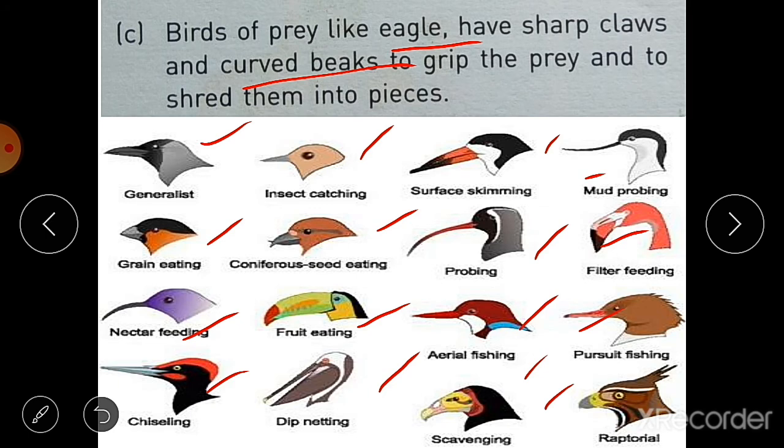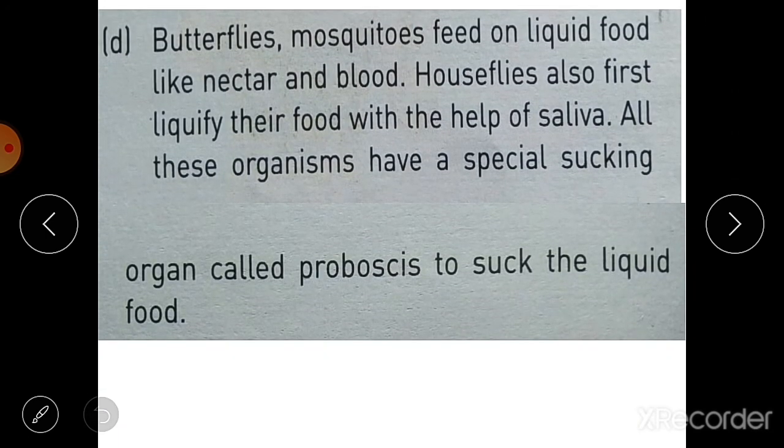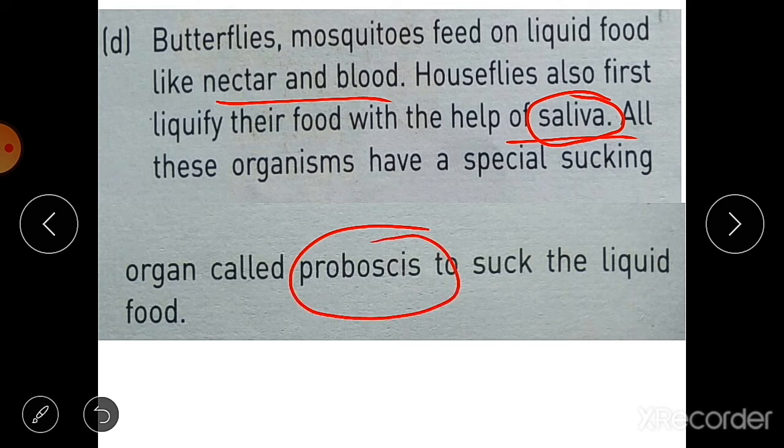Okay, what food they eat. Then next we have butterflies and mosquitoes. These feed on liquid food like nectar and blood. And houseflies also first liquefy their food with the help of saliva. When houseflies get food, first they release saliva on the food. Then they liquefy that food, which means it becomes liquid type of food, and then they suck it with the help of proboscis. All these organisms have a special sucking organ called proboscis to suck the liquid food.